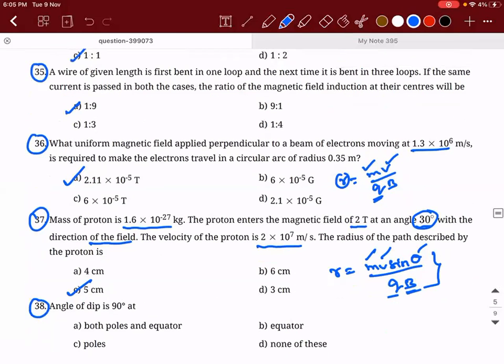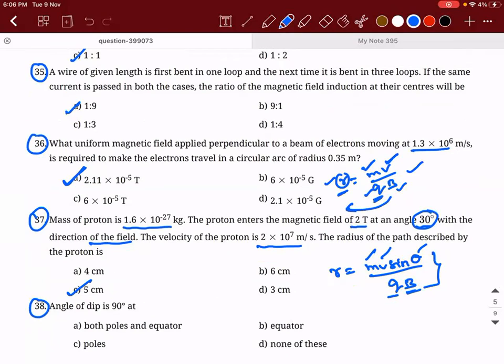Okay, 36. 36 is simple, ma'am. R is equal to mv divided by qB. You know the mass of the electron, speed of the electron is there, charge is known, magnetic field is what you need to find. So they have given the radius also. Radius is 0.35. So you take B to the other side, substitute everything. The answer comes out to be 2.11 into 10 power minus 5 Tesla.